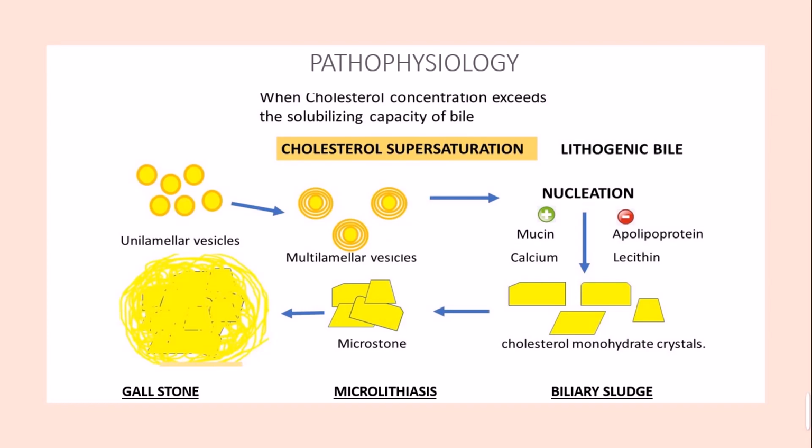These gallbladder stones are insoluble and will not be diluted in your bodily fluid. So they will stay as such in your gallbladder, and we have to perform some procedure to take them out, just as we do for a kidney stone. So this is all about the pathophysiology.